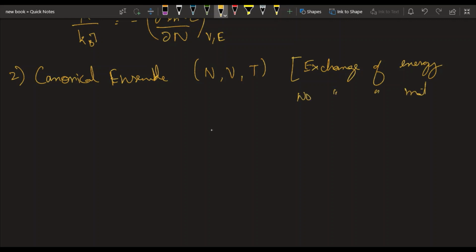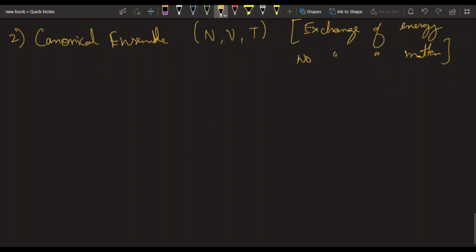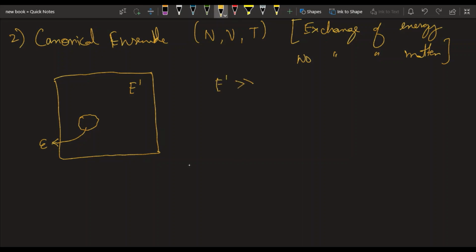So let's consider a large reservoir. Let's say the energy of the reservoir is E prime, and let's consider a very small system whose energy is epsilon. So this is a very large reservoir, and the number of particles in the reservoir is much greater than the number of particles in the system. So we have E dash plus epsilon is equal to our E total,